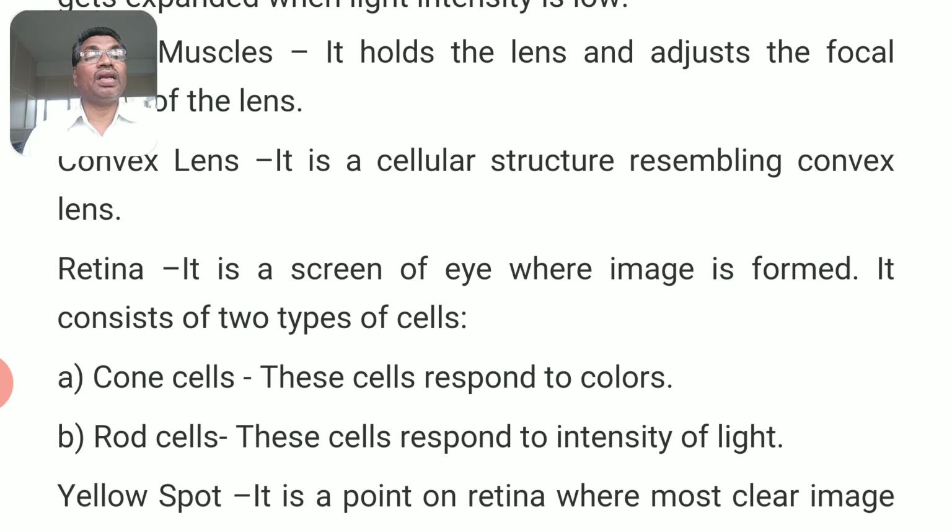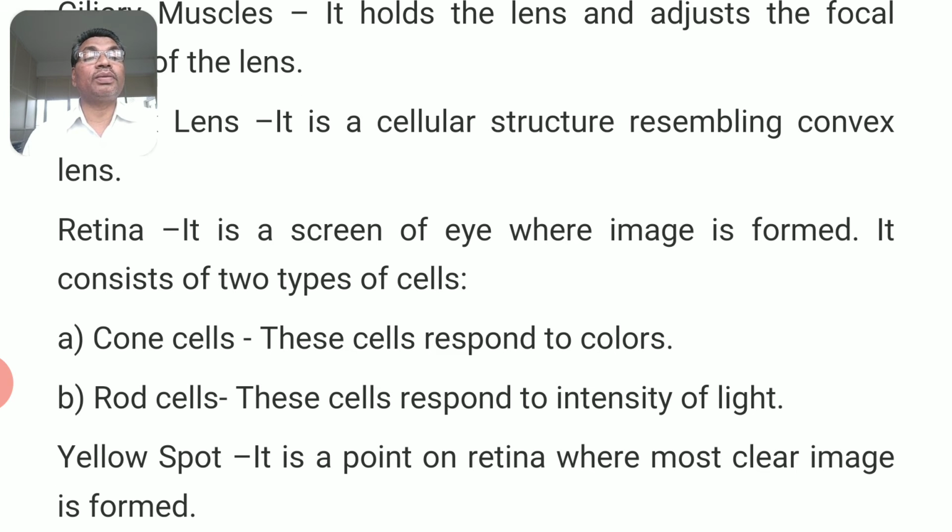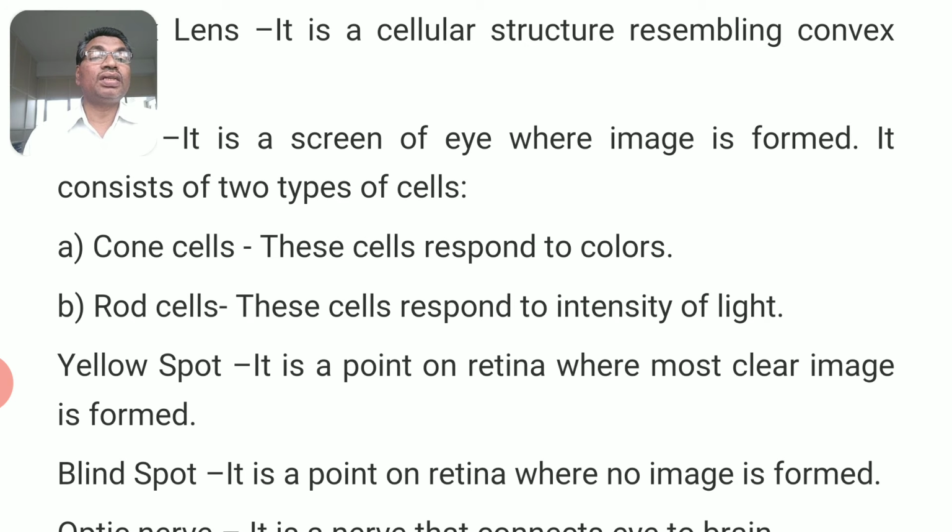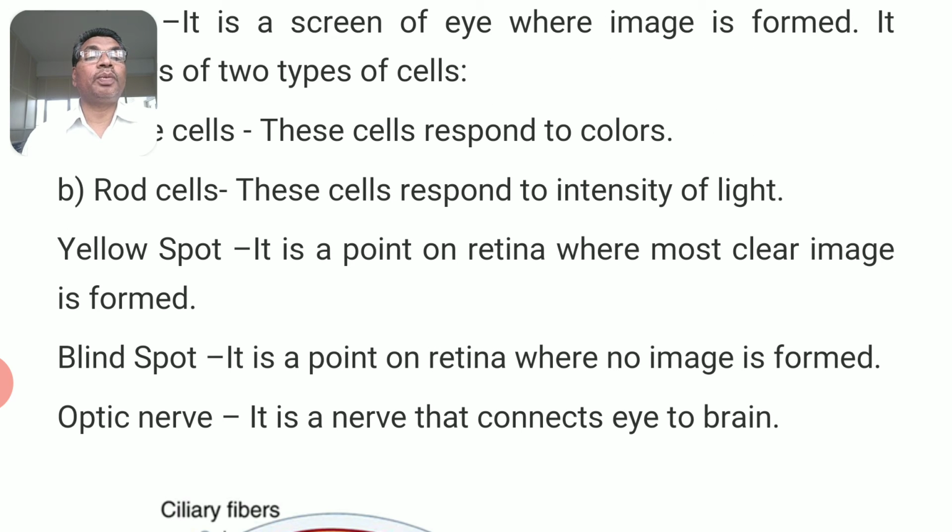Retina. It is a screen of the eye where the image is formed. It consists of two types of cells: cone cells and rod cells. Cone cells respond to colors, and rod cells respond to the intensity of light, and which are black and white generally. What is the yellow spot in the eye?